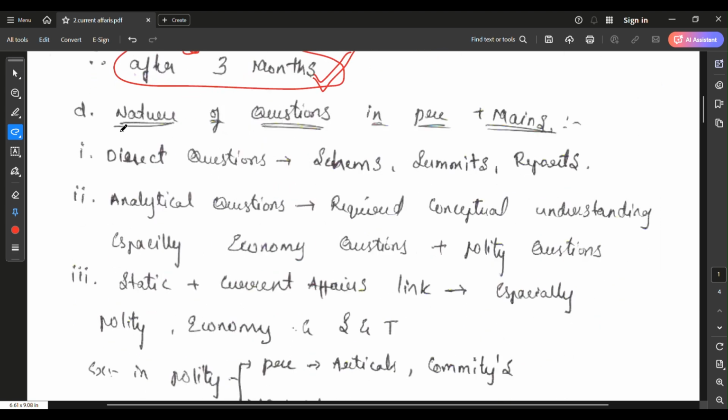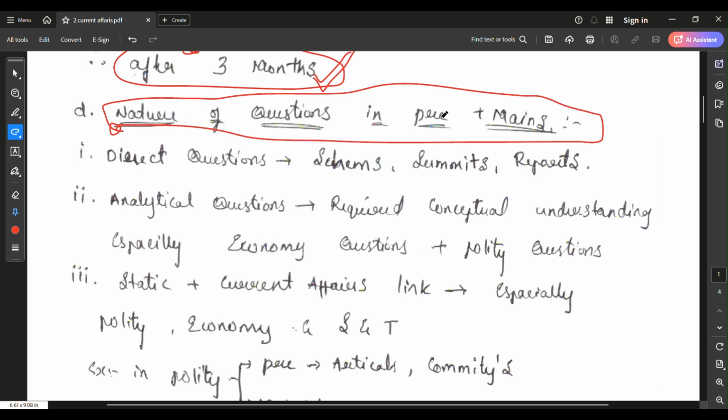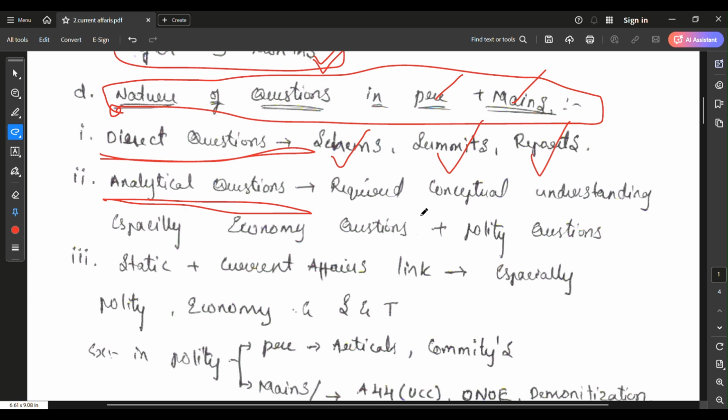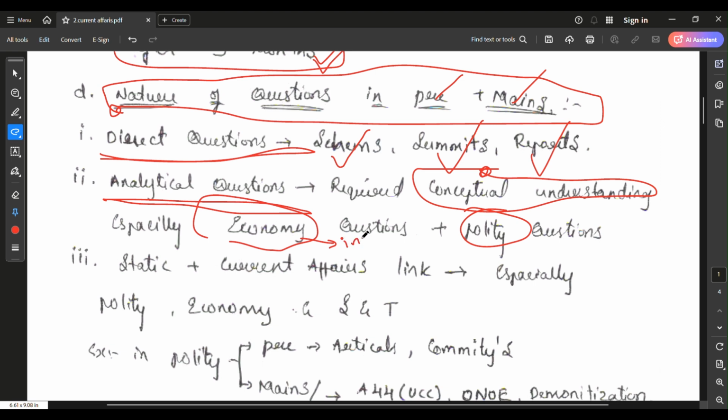The other question is the nature of questions given in prelims as well as mains. There are three types of questions, guys. The first are direct questions. Direct questions come directly from schemes, summits as well as reports. Then the analytical questions, which require conceptual understanding. These are majorly asked in economy as well as polity. In economy, they will test your knowledge by asking inflation topics, for which you need more conceptual clarity.